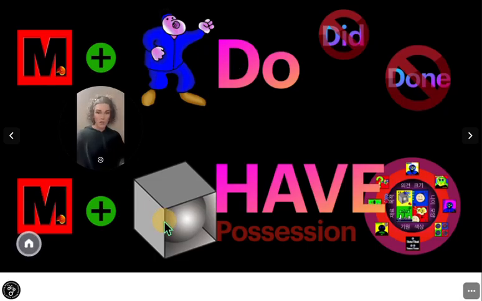Will plus have plus noun, a person, a place, a thing, or idea, is to possess, to have something like a gummy bear. I have a gummy bear. So will plus have plus noun is possession. And that pretty much covers how to use the modal.